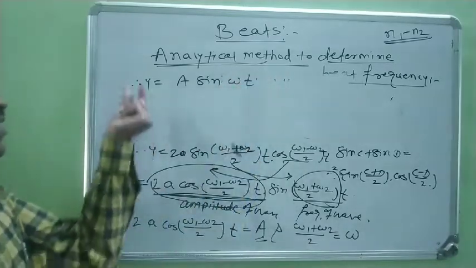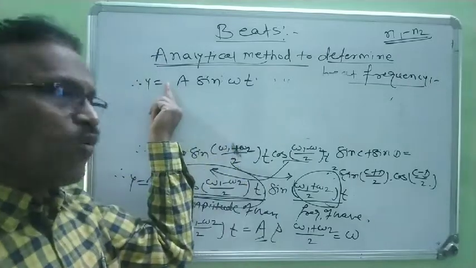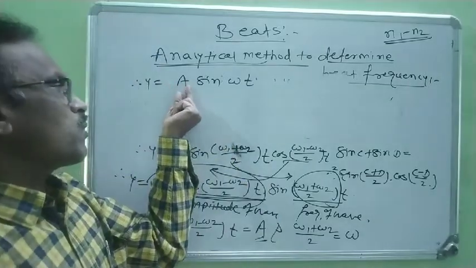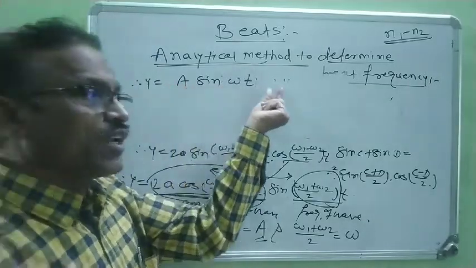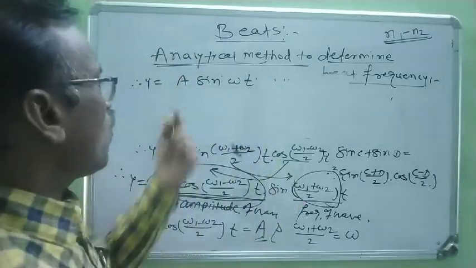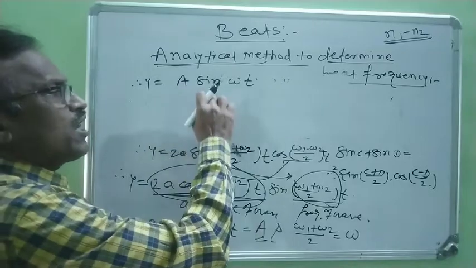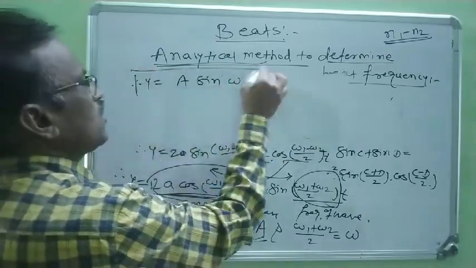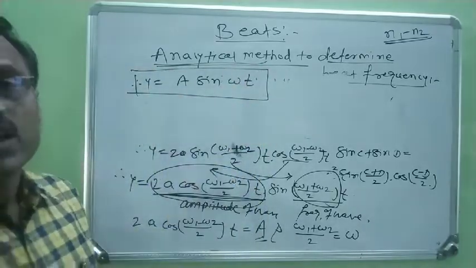Therefore the resultant displacement of the wave is y equals capital A sine omega t, where capital A is the resultant amplitude of superposition of the waves. Now this is the equation for the resultant displacement.